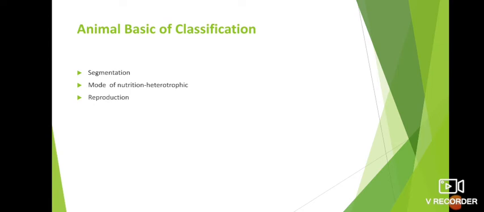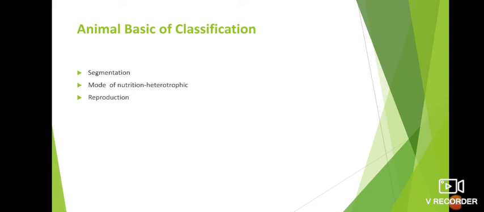Then segmentation is also considered for the process of classification. In this type, the body consists of segments. The best example is annelids, earthworm. In their body, each segment carries equal parts. That concept is called a metamerically segmented body. Then mode of nutrition is also considered for classification. Generally animals are heterotrophic, showing holozoic nutrition. They may be herbivorous, carnivorous, or omnivorous. Some animals are parasitic.